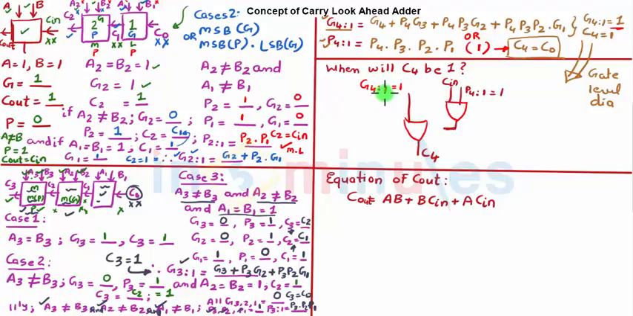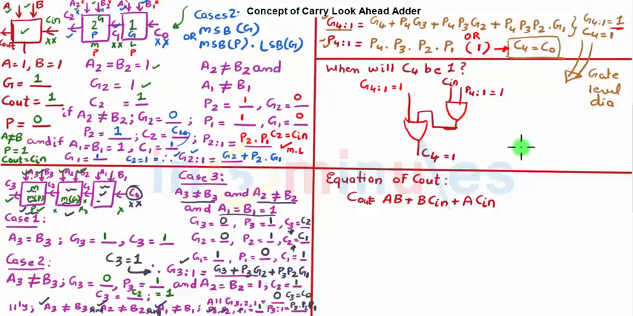So if G4 to 1 is equal to 1, your C4 is equal to 1, or your C4 would be nothing but, depending on the value of P4 to 1, it will depend on Cin. So this is nothing but a simple gate level diagram which we are going to do with equations also for the carry look ahead adder.